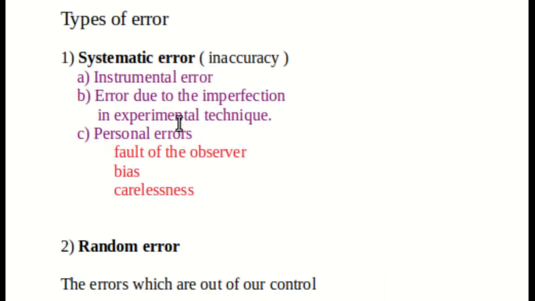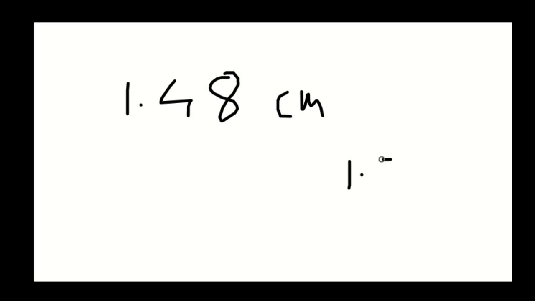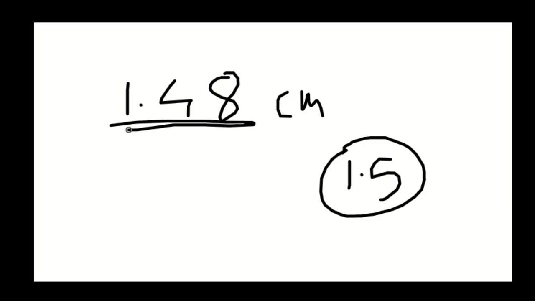Then there is third type which is called personal error. These personal errors are due to three different types. One is fault of the observer. Suppose you are measuring some length and the ruler shows 1.48 centimeter, but the observer measures it as 1.5 because it is easier to see. So this is fault of the observer. Instrument shows you 1.48 but you measure 1.5.